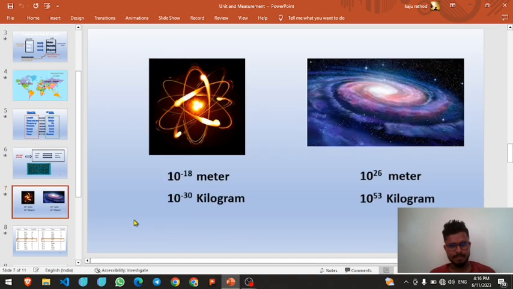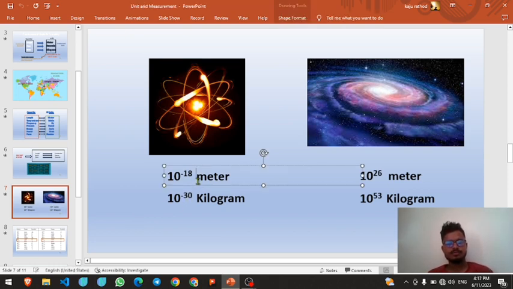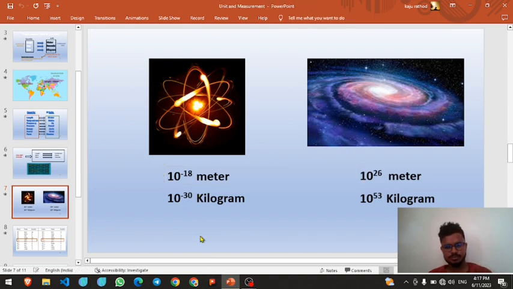And in the next part, we are studying how scientists measure the smallest particle, the radius of the electron, which is 10 power minus 18 meter.